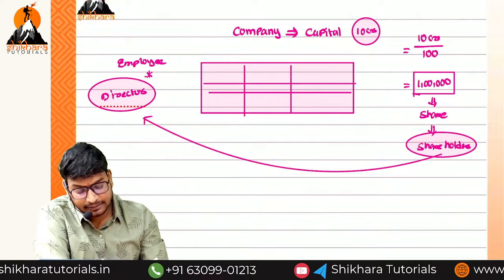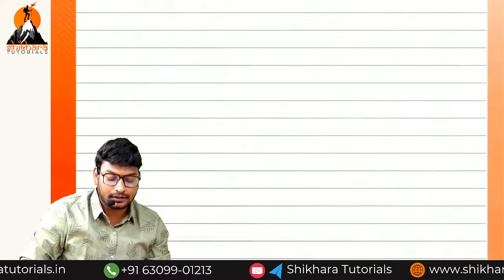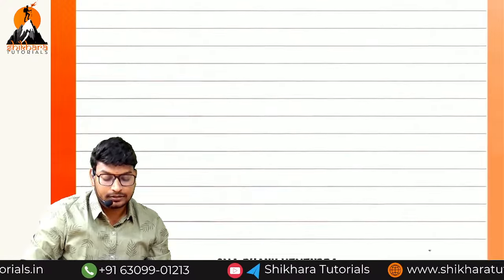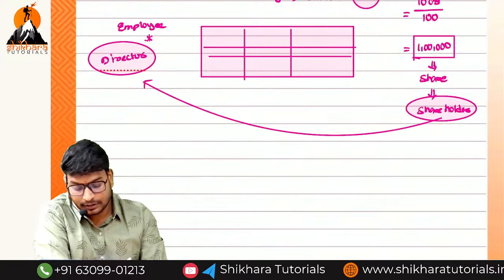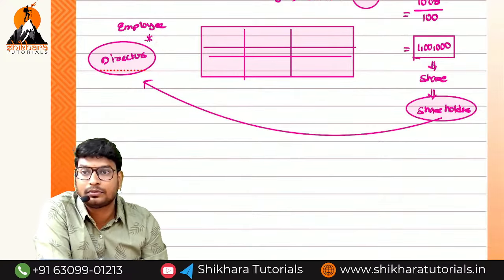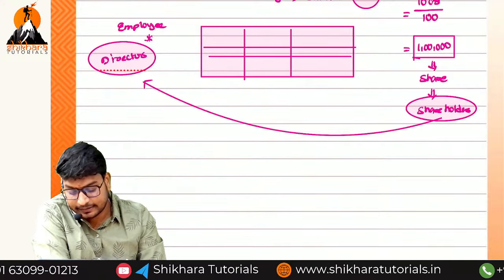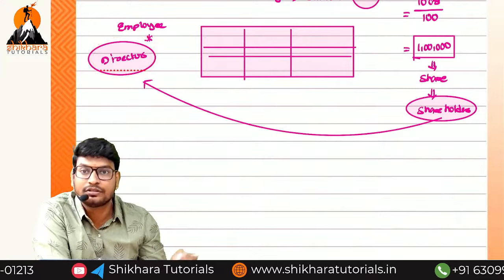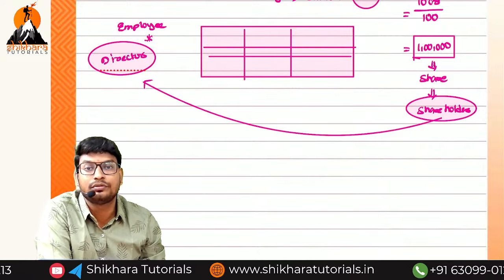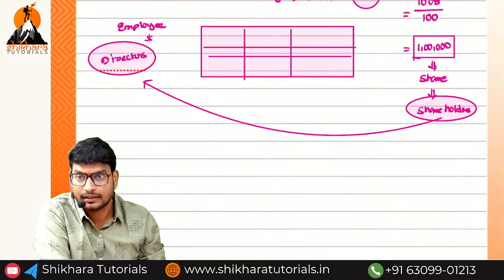Next we saw the meaning of share. It is a small part of the share capital. The person holding the share is called a shareholder. Who are the directors? Directors are not the owners. Shareholders, the equity shareholders, are the owners. Directors are employees, so they need to run the company as per the rules specified by the shareholders. Shareholders need to approve the actions taken by the directors.